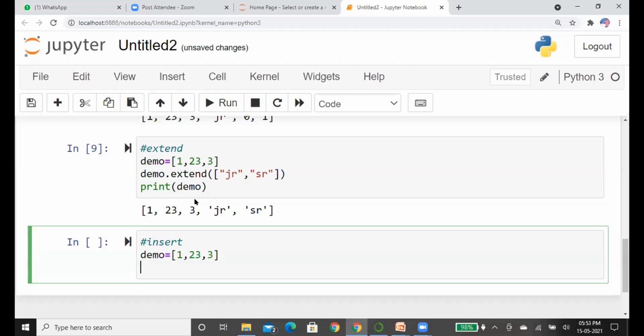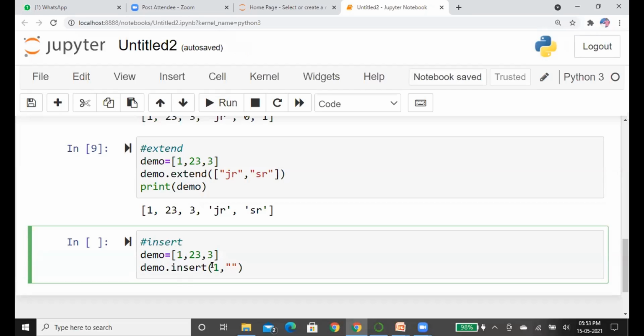Now we can see here demo insert. First of all, here we have the positions 0, 1 and 2. I want to add an element at the first index.